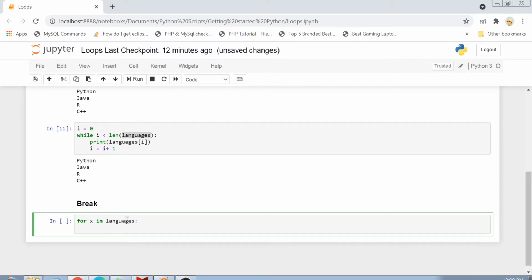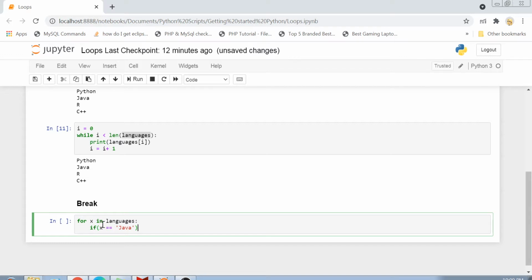But let's suppose I want that if I reach a language name called Java, then after that my loop should not print anything. It should simply break. I'm trying to find out whether this collection contains a language.